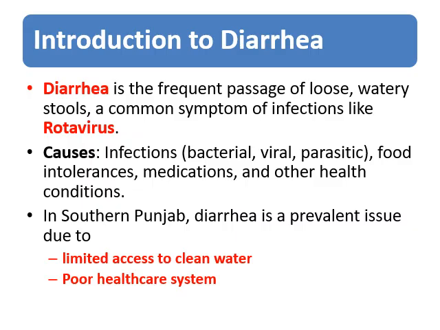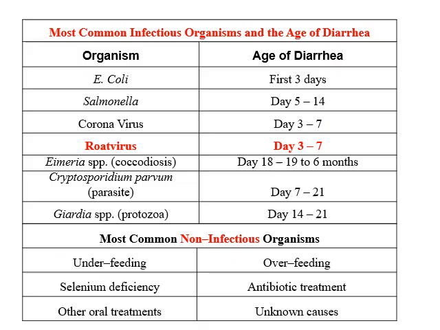Diarrhea is characterized by the frequent passage of loose, watery stools. It's a common symptom of infections like rotavirus, but it can also be caused by bacterial, parasitic infections, food intolerances, medications, and other health conditions. In southern Punjab, diarrhea is prevalent due to limited access to clean water and a poor healthcare system.